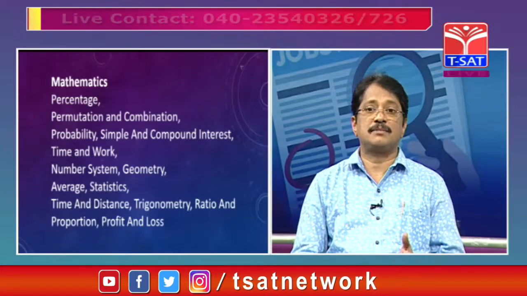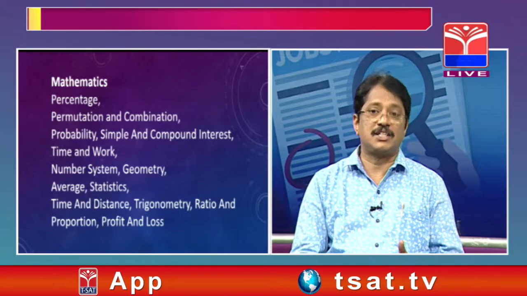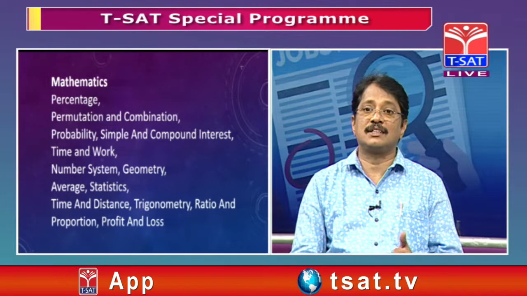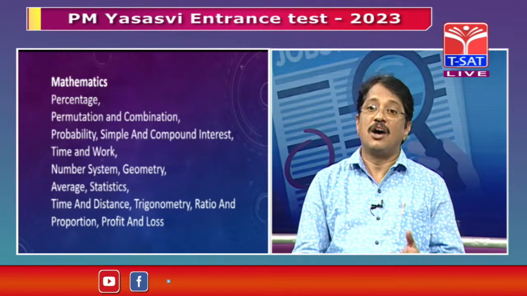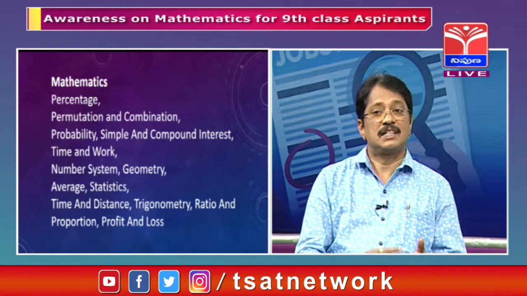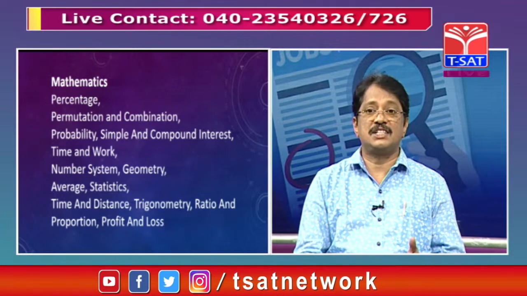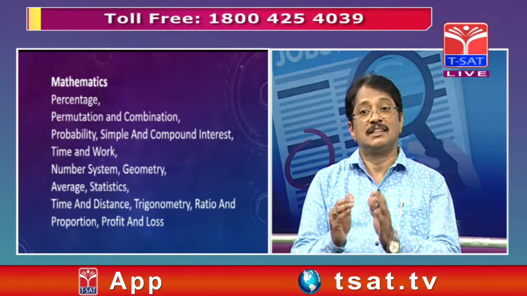Some more chapters also come in, because from 6th to 8th you have natural numbers, whole numbers, integers and rational numbers, and all this comes under the number system. Fractions and decimals, LCMs and HCFs, factorization, prime numbers and prime factorization also come under the number system.